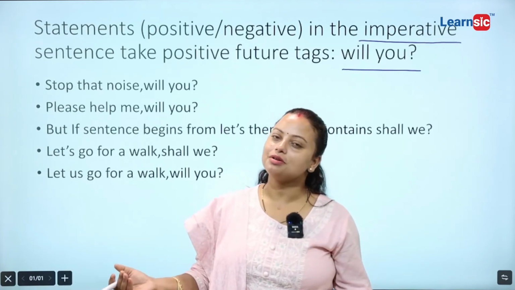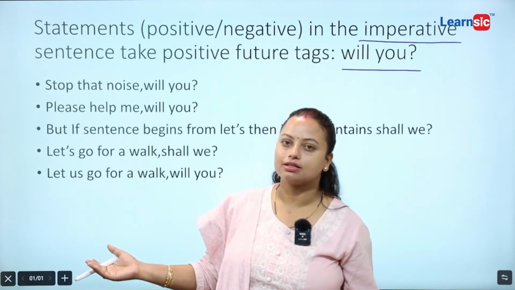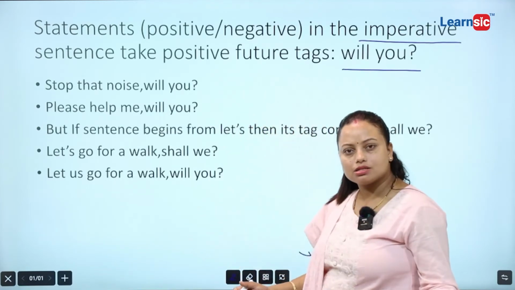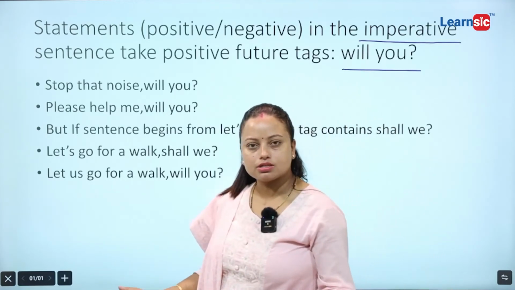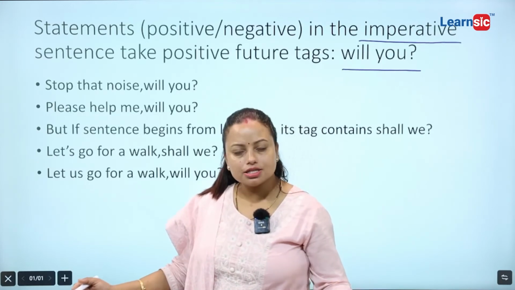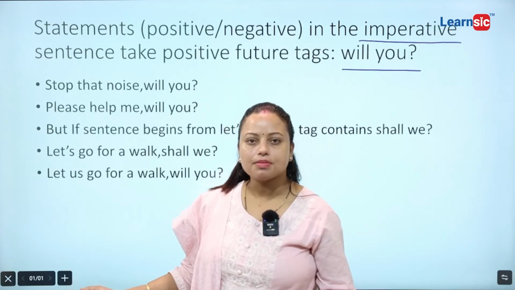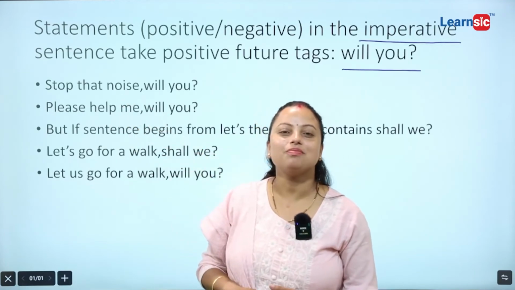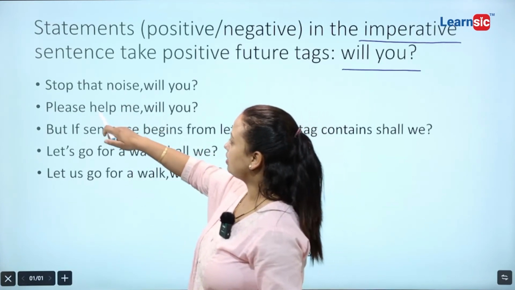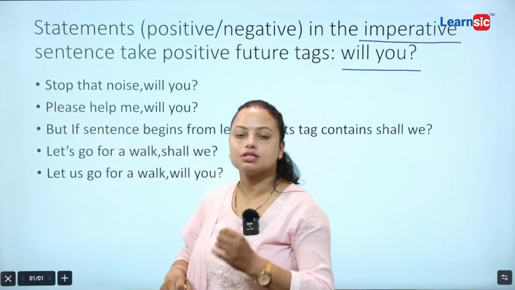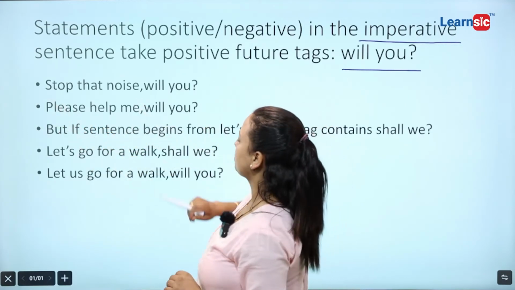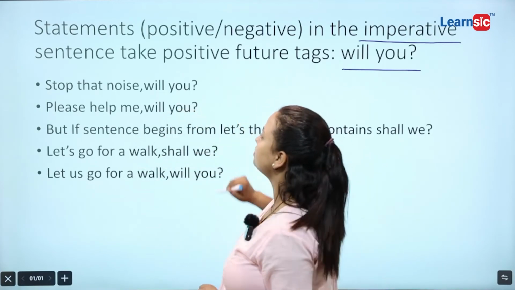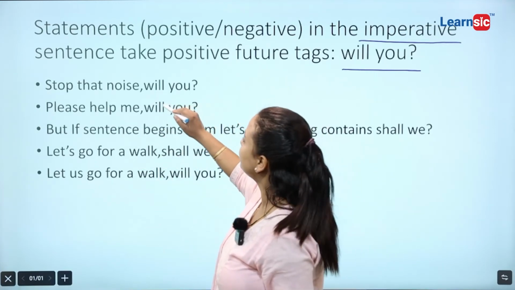For example, stop that noise. Okay, it's my order. That's why the sentence is in imperative form. So in such an imperative case we are asked to write will you.